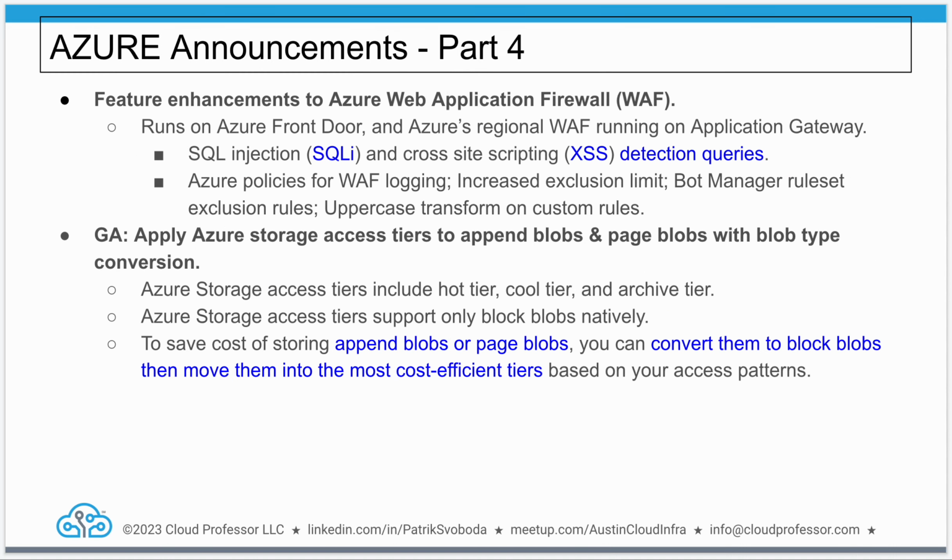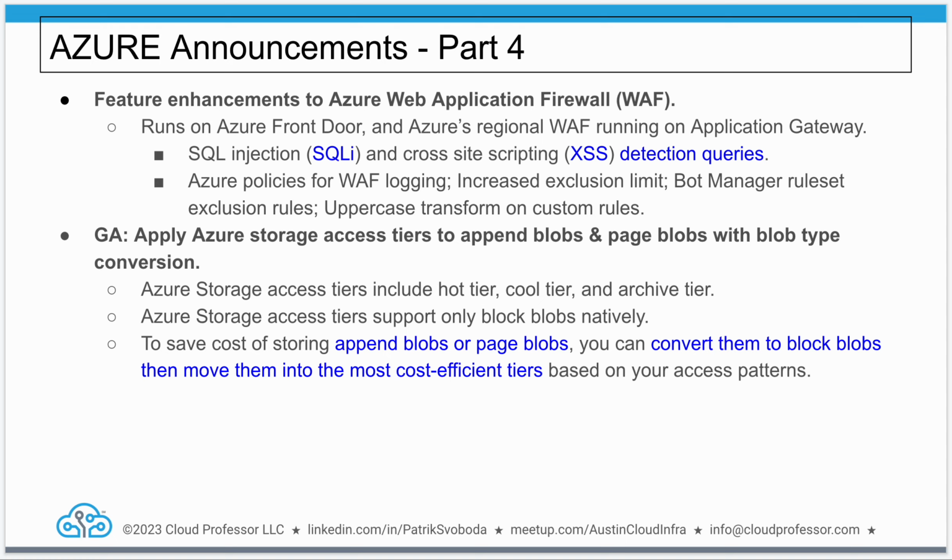Feature enhancements to Azure Web Application Firewall, which runs on Azure Front Door and Azure's regional WAF running on Application Gateway: SQL injection and cross-site scripting detection queries, Azure policies for WAF logging, increased exclusion limit, bot manager rules, set exclusion rules, and uppercase transform in custom rules.